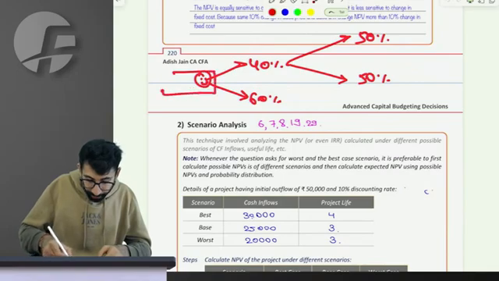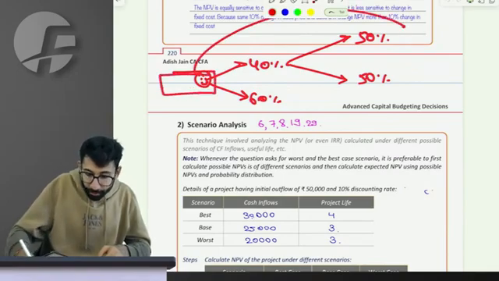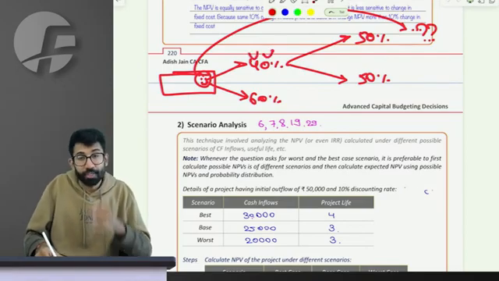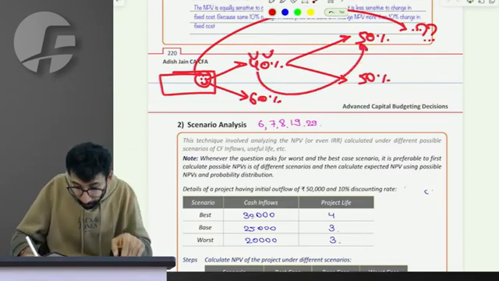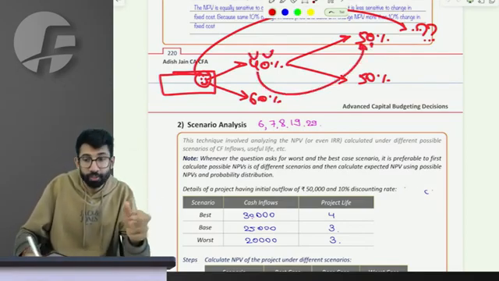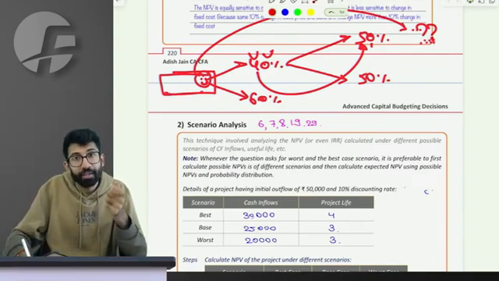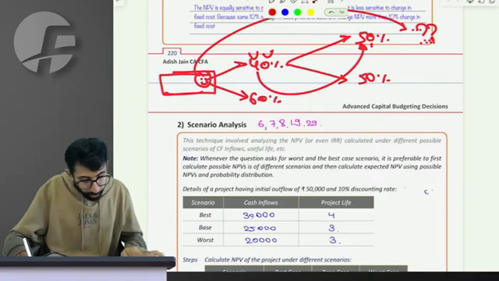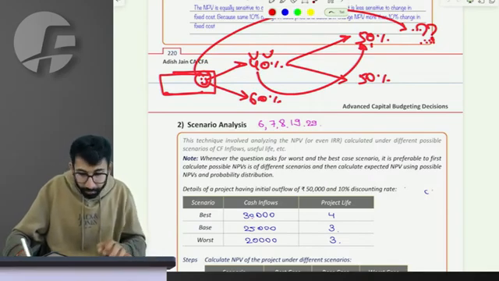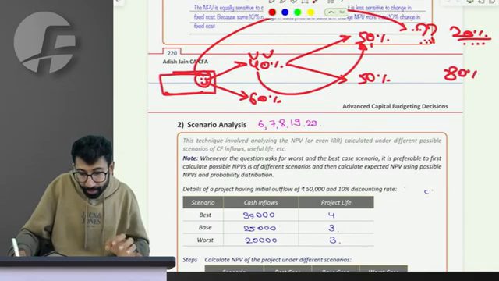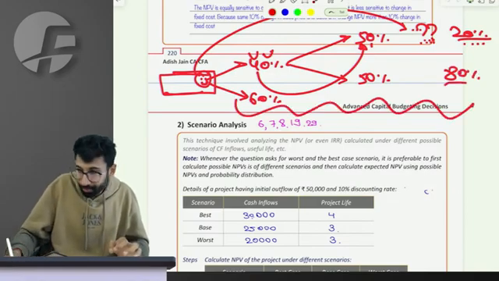If I ask you what is the probability of clearing CA inter, you will say 40% chance, and in that 40 again only 50% chance of clearing CA inter. So the overall probability of clearing CA inter from here is 40% into 50%, which means only 20% chance of me clearing CA inter, 80% chance that I'll be stuck somewhere in between.